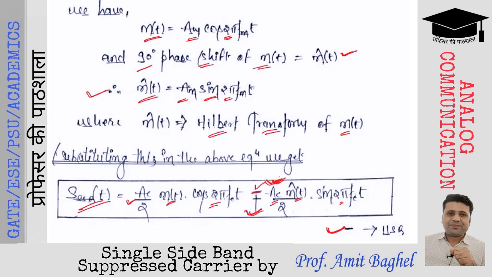This is actually the general expression of the SSB-SC signal, where m(t) may be a multi-tone message signal. So m(t) may have a frequency range, it may have a bandwidth, and you can take it as a multi-tone message signal. So this is the general expression of the SSB-SC signal.